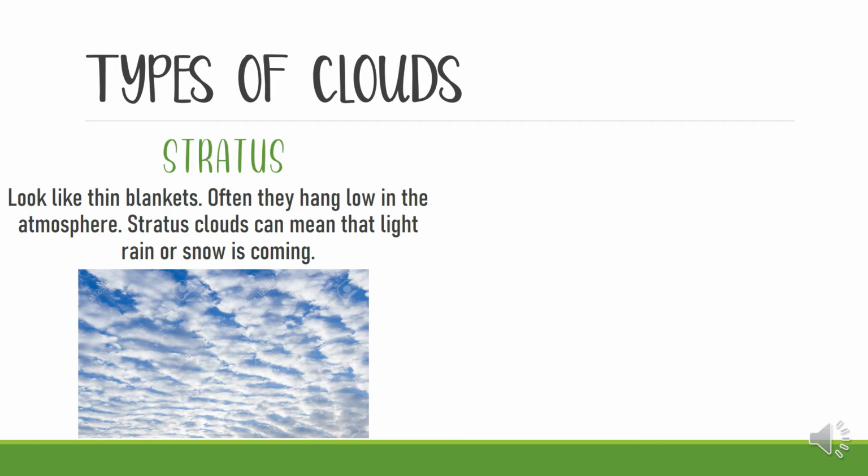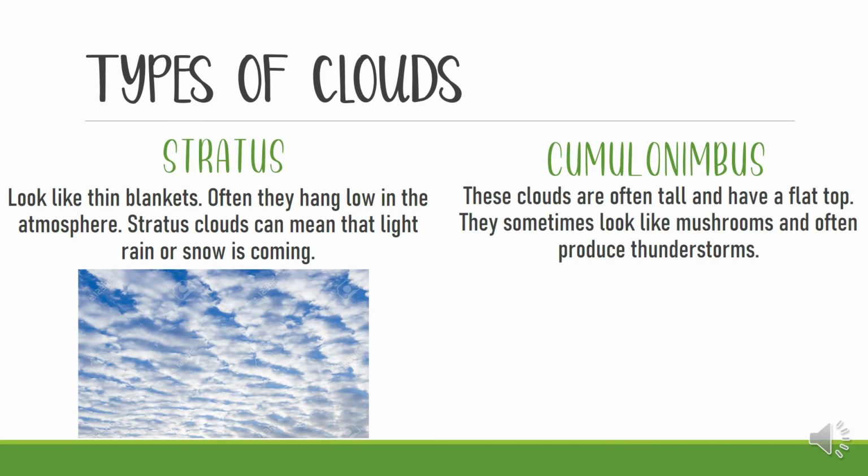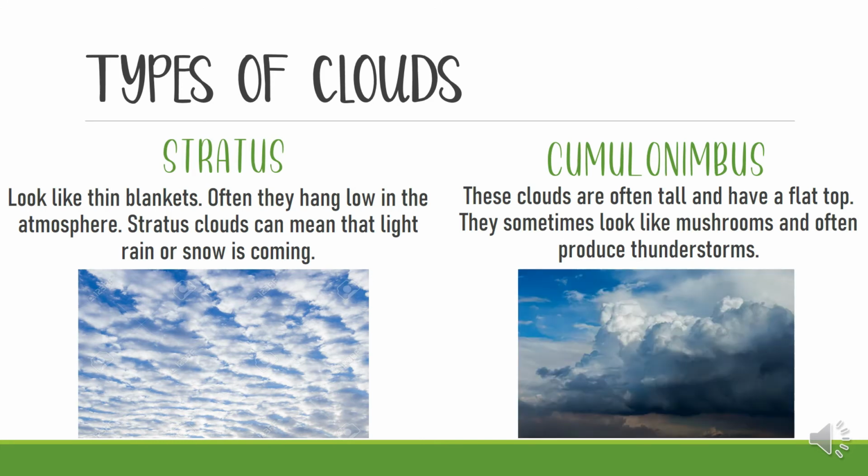These clouds, you can see them often when it's winter, when it's cold, because they mean that snow is coming or that it's gonna be a cold day. The next one is the cumulonimbus clouds. These clouds are often tall and have a flat top. They sometimes look like mushrooms and often produce thunderstorms. They are really huge, and you often see them when it's gonna rain a lot. So if you see one of those, it means it's gonna rain.